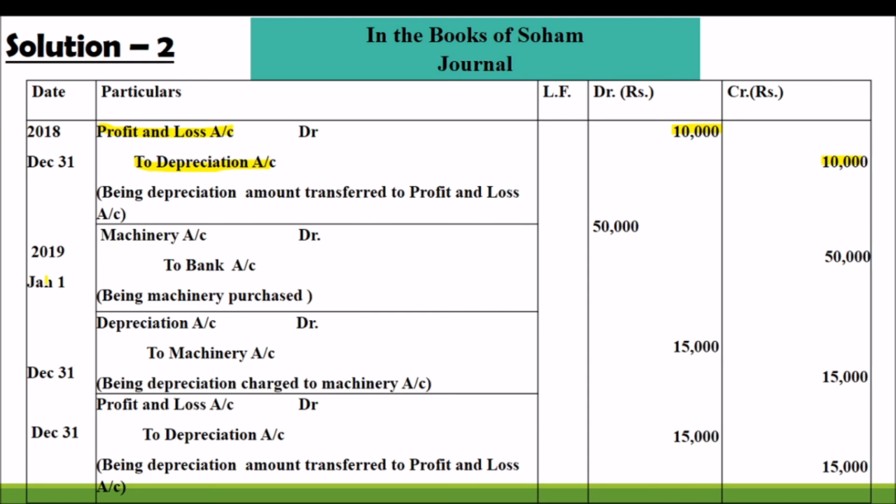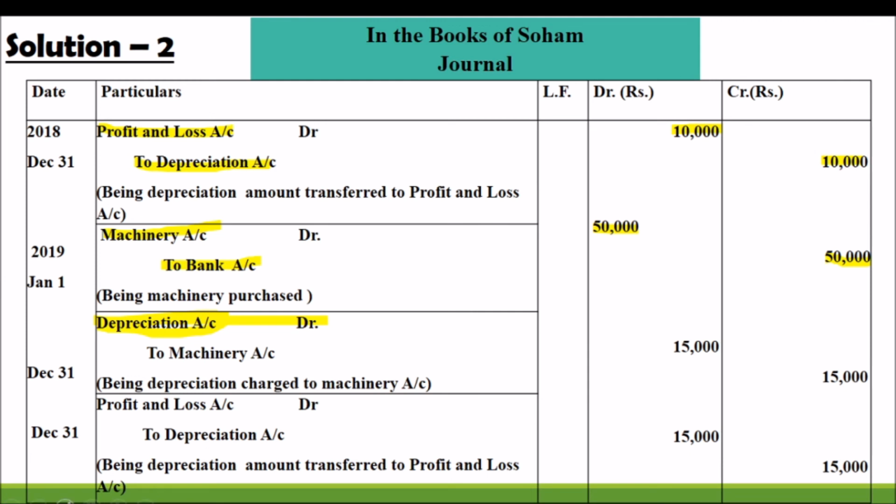And on 2019 January 1st, in the beginning of the year, they purchased another machinery. So machinery account to bank. In the third year they purchased another machinery, so the entry will be machinery account to bank 50,000. That will be debited to machinery account, and then the depreciation for those two machineries.